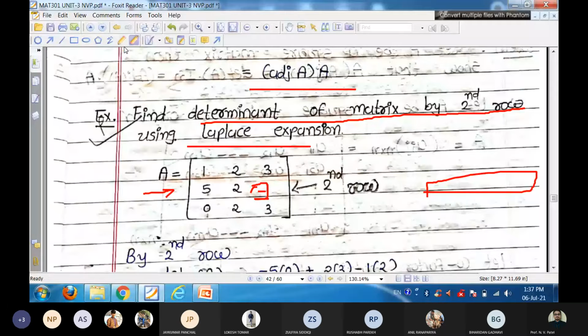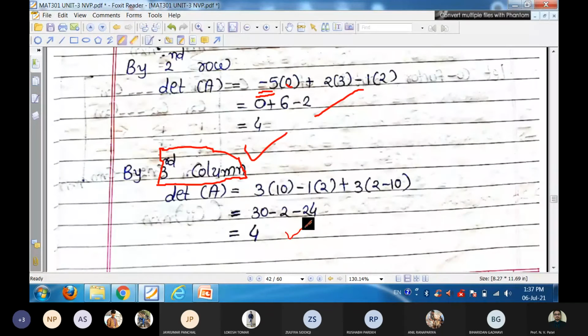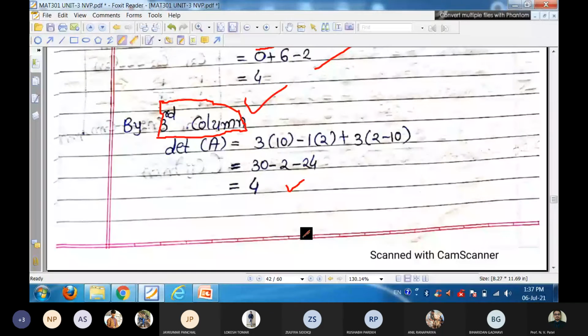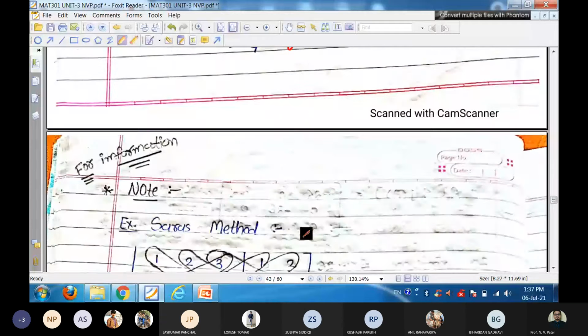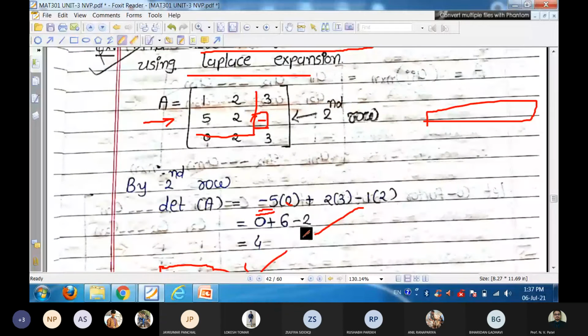So 3 into its minor, then minus 1 into that element's minor, and plus 3 into the minor of the remaining number. Verify this, and we get our determinant. So for any square matrix, you can find the determinant using Laplace expansion by choosing any row or any column.